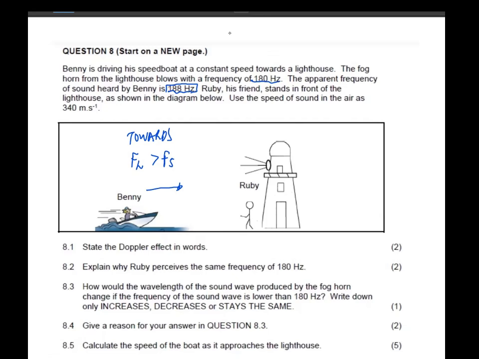Now, you already know the Doppler effect, but let's state it, because remember, the more you get to write it, the more you get to understand it and even be at a point whereby you have already memorized it so that you can write it with ease. So state the Doppler effect in words.